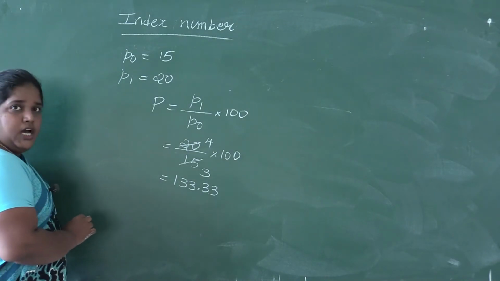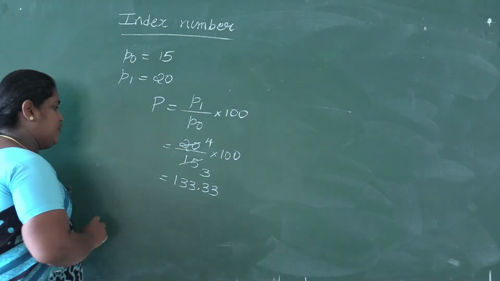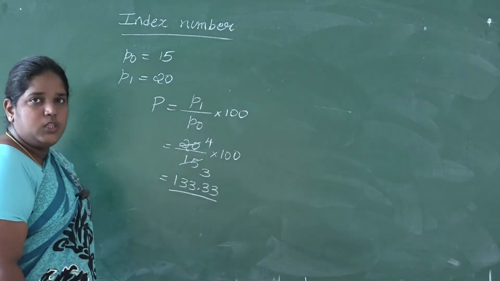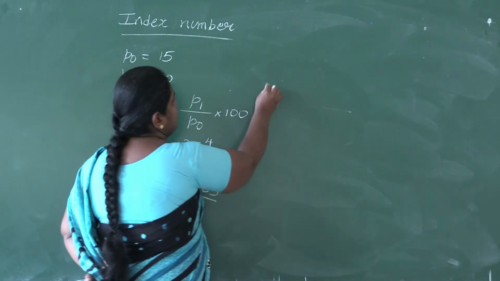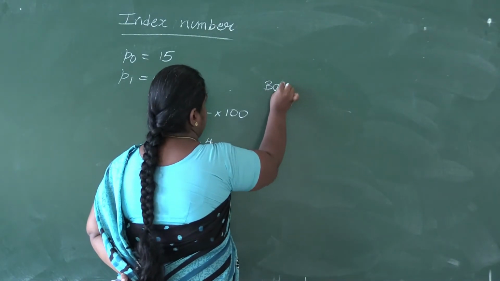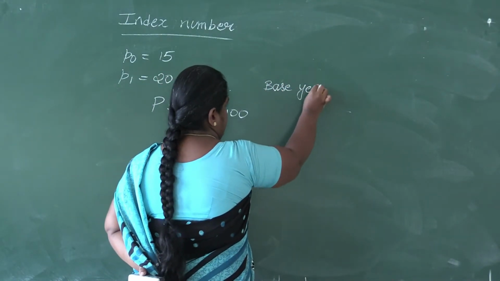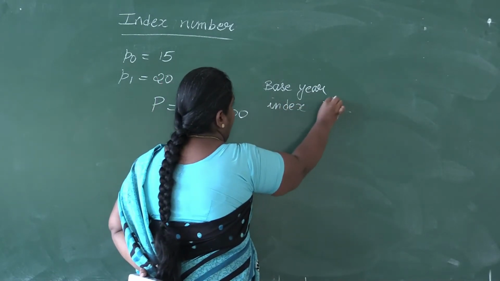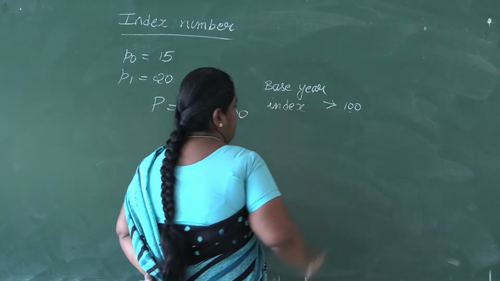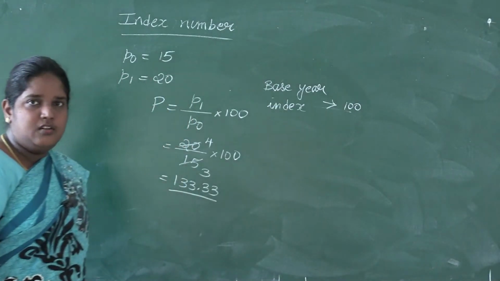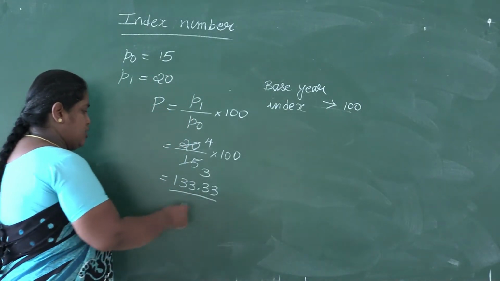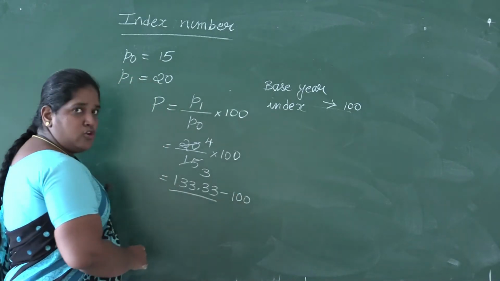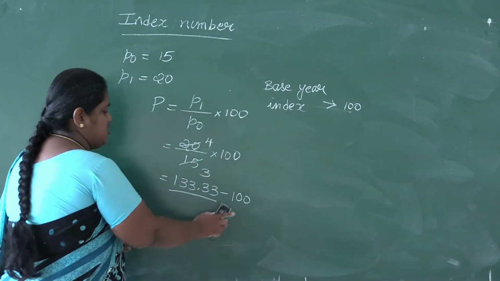Sometimes it will be asked to write the conclusion. If we have to write the conclusion, this should be subtracted from 100, because the base year index will take this as 100, and we have to know what is the increased amount. Because of that, we'll subtract this value from 100, and it should not be shown in the calculation step.